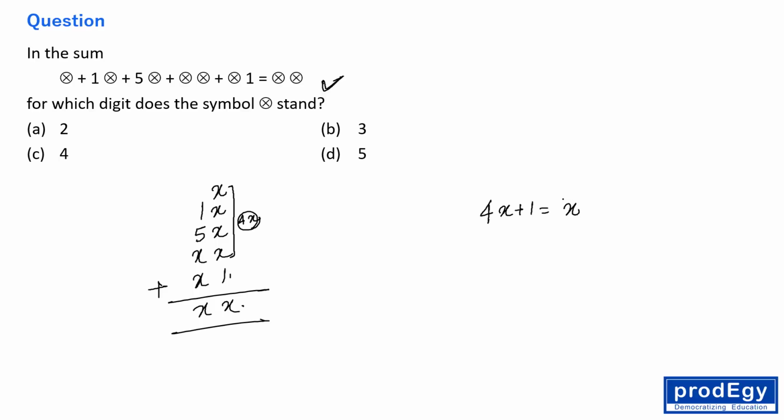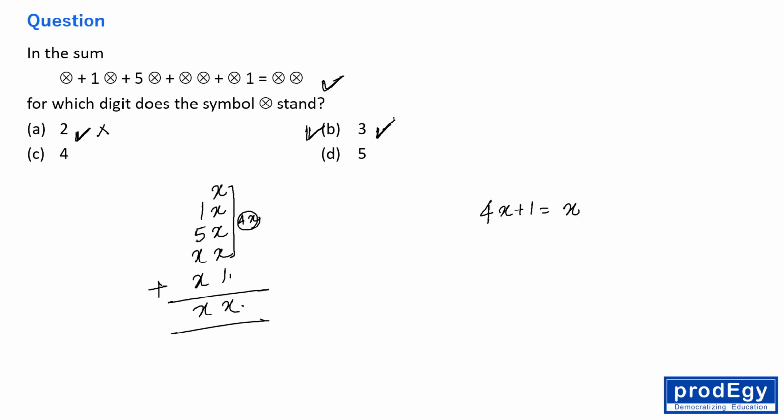So please now use the options to solve this question, fine. If we are using the first option, 2 into 4 is 8. 8 plus 1 is 9, which is not giving you 2 as unit. Leave it. 3 into 4 is 12. 12 plus 1 is 13. 13 is giving you 3 as unit, fine. So obviously the correct answer is 3, right?